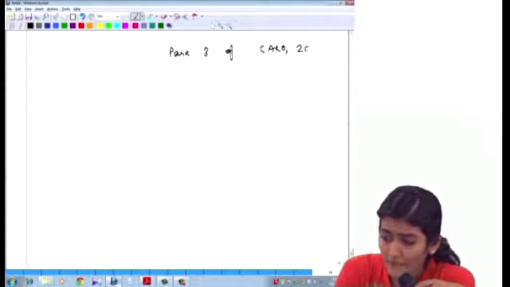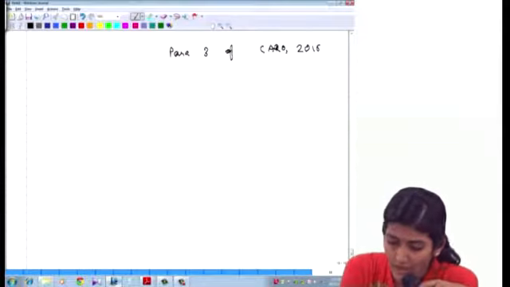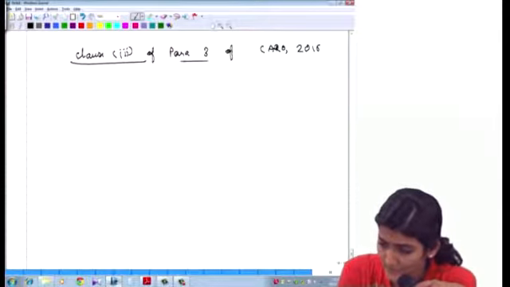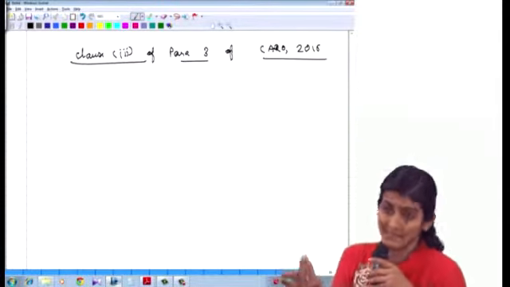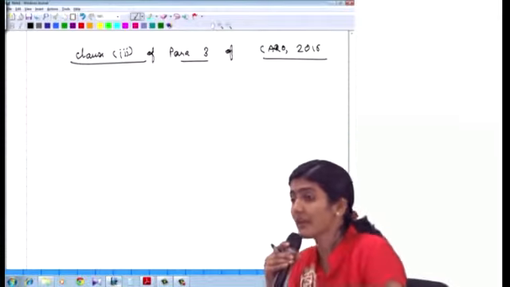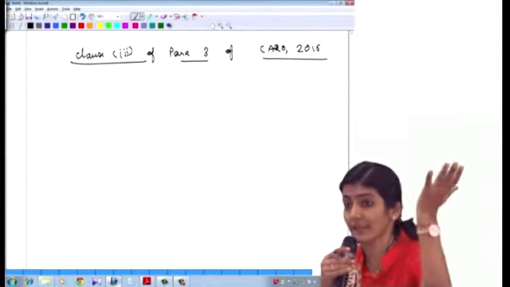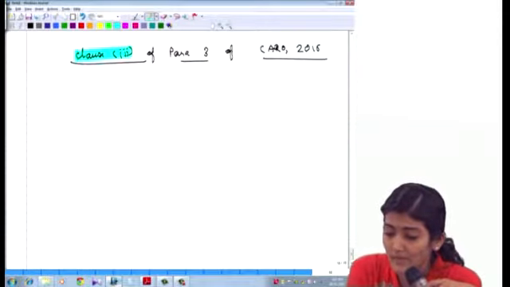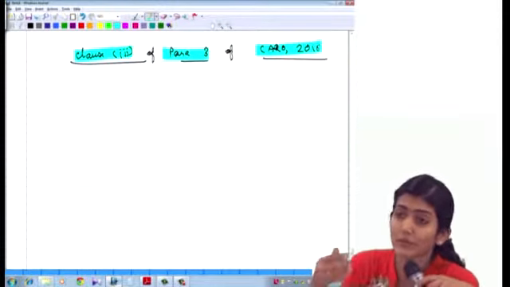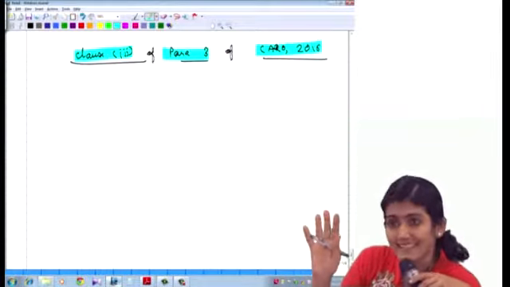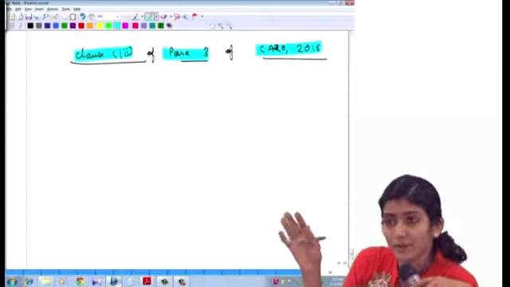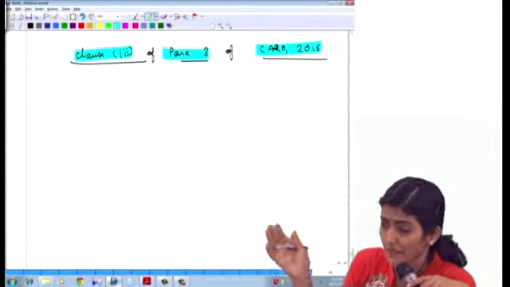So whenever I have to write down a clause of CARO, I am going to write down clause 3, that is small Roman 3 of para 3 of CARO 2016. Just as we saw how the references of the ethics clause come: clause, part and schedule. So here likewise it is clause 3 of para 3 of CARO 2016. All the 16 clauses have been given in para 3 only. So para 3 of CARO 2016 shall continue to remain constant.